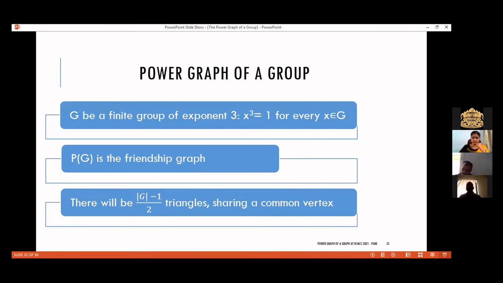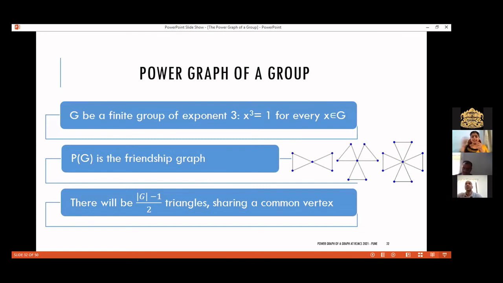So here you have the drawing. These are friendship graphs of order 2, 3, and 4. For finite groups having exponent 3, the power graph will be the friendship graph. Why? You take x, x will be adjacent to x squared, and x cubed, which is equal to 1. This is true for every element x. So each element x gives me a triangle.